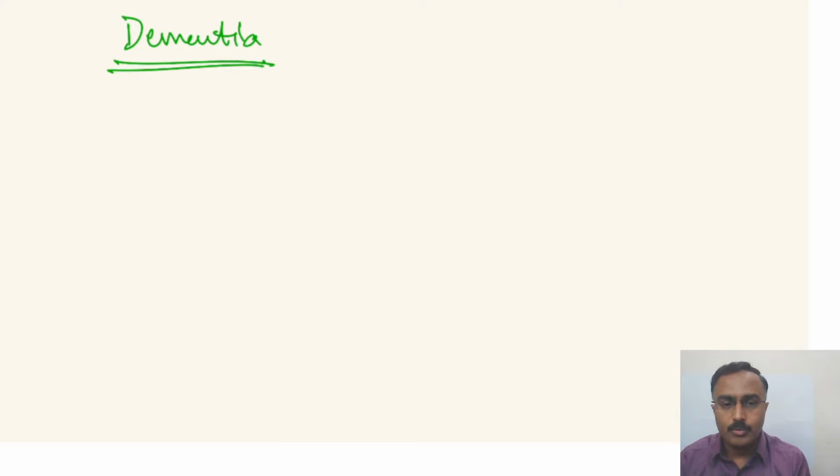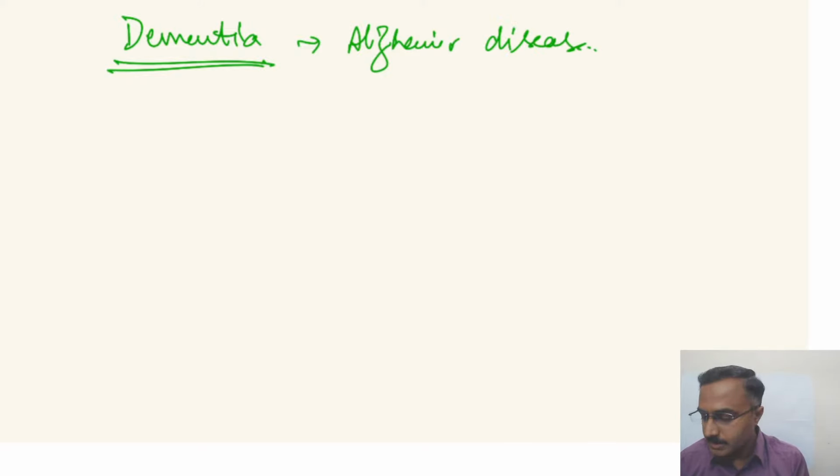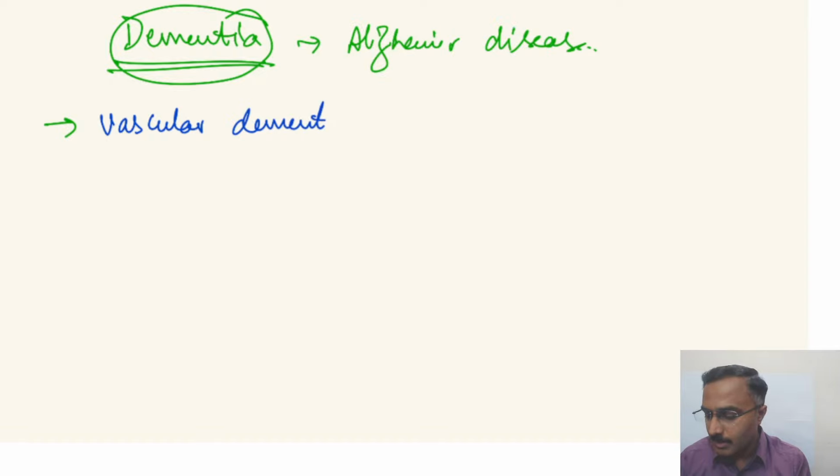When teaching undergraduates, it is observed that people equate dementia with Alzheimer's disease. Equate in the sense that they think it is the only dementia. But remember, dementia is a broader concept under which there are various dementias. For example, vascular dementia, which happens because of atherosclerosis, diabetes, hypertension, various reasons, if the blood circulation to the brain is interfered with.